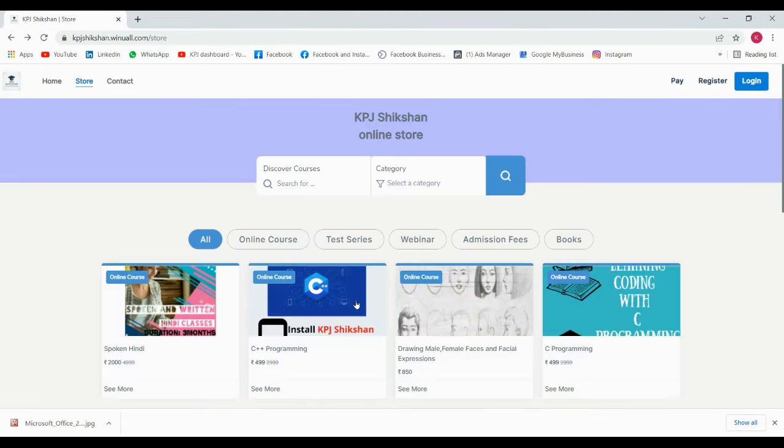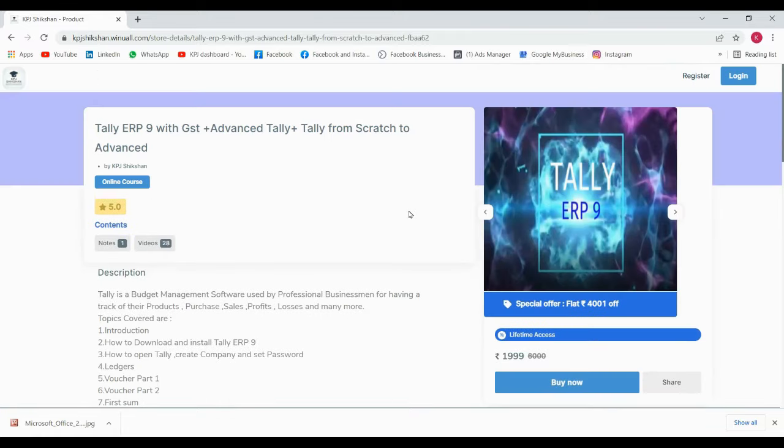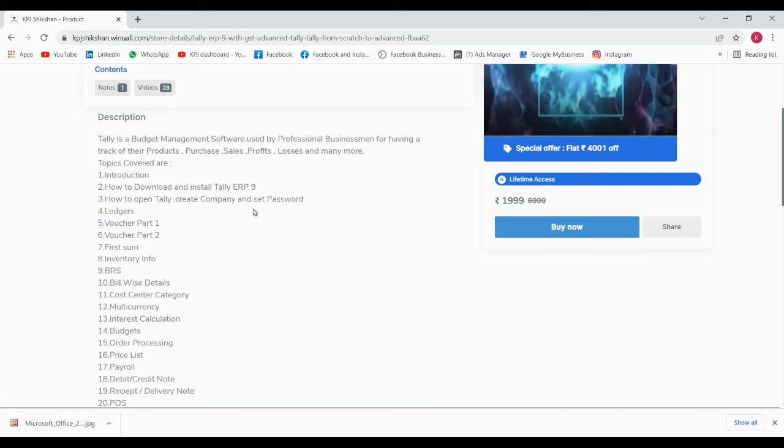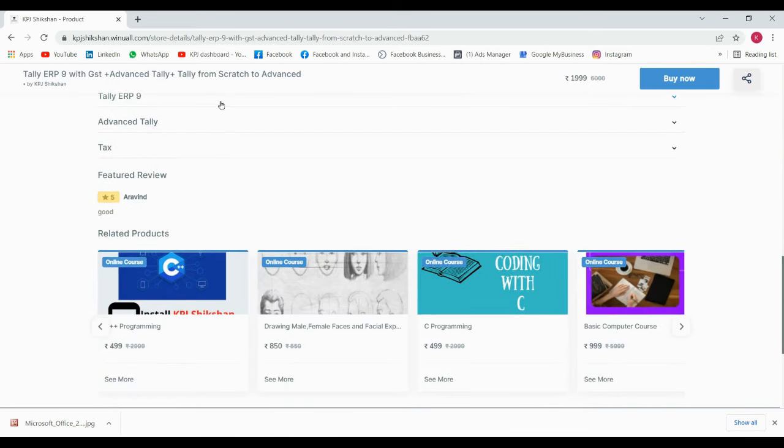So next we are going to click on Tally ERP9 and let's see what and all is there. In the description itself, everything has been given. Still again, if you have any doubts or if you want to see any notes, even that is there over here. You can see each and every video and notes, everything is there. You can see the notes column also over here.